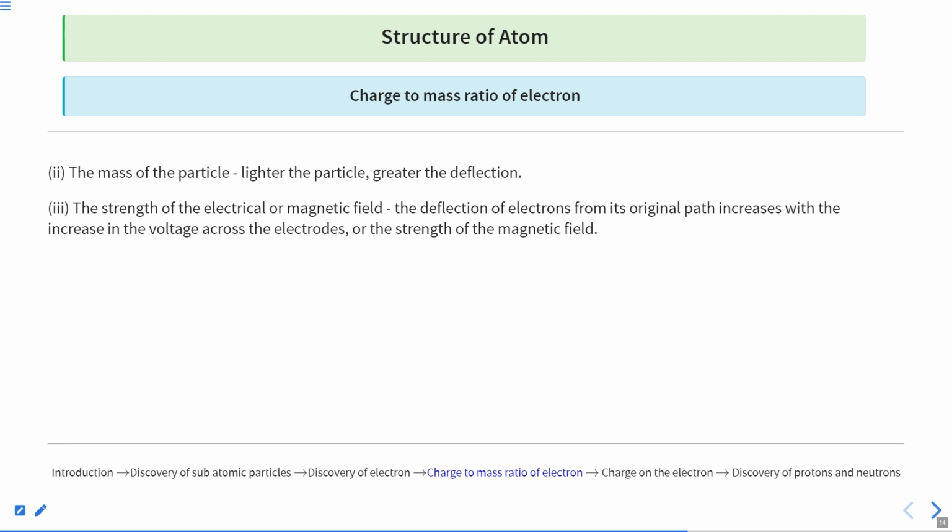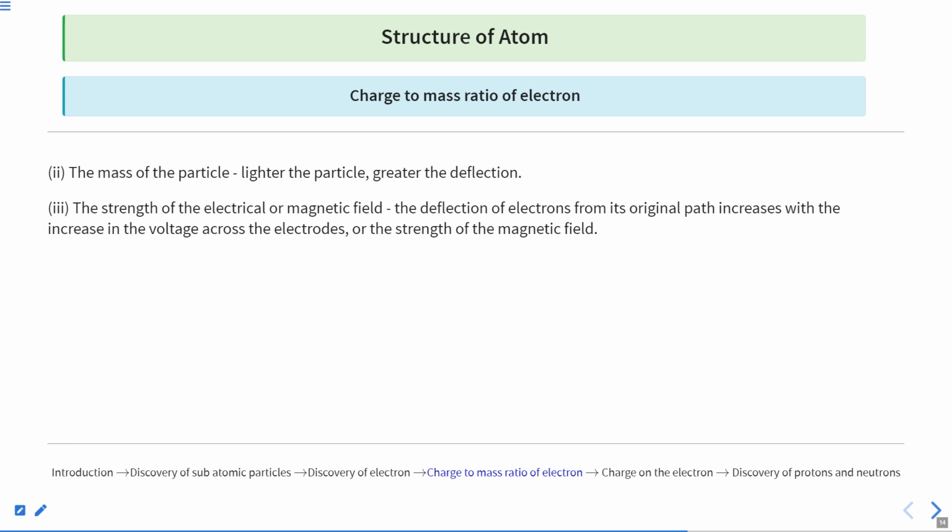Now, the lighter the mass of the particle, the greater the deflection. So the second thing is that if the particle has a lighter mass, it will get deflected more. This is obvious. If you want to move a heavy thing, you have to apply more force; if you want to move a lighter thing, you have to provide less force. So it was seen that a very weak field was able to deflect it, which means the mass is very small.